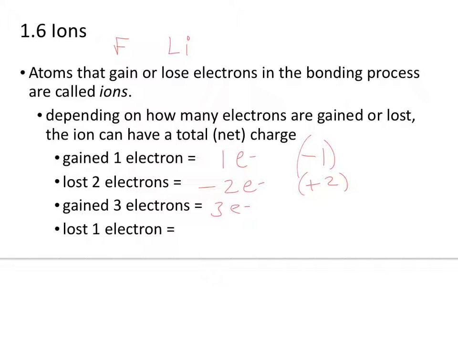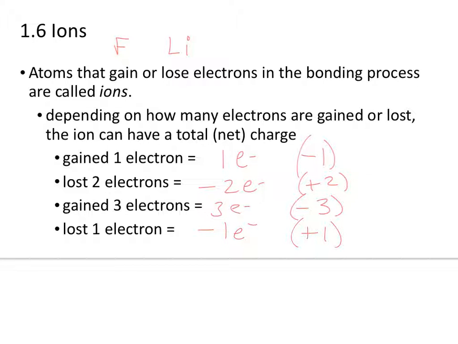If you gain three electrons, which are negative or minus, well, that would be a -3 charge because you've got three extra minuses than you would normally have had. If you lose one electron, very much like lithium, you're going to be +1. Why? Because you lose one electron, and since electrons are minus, if you lose a minus, then that means you are +1.